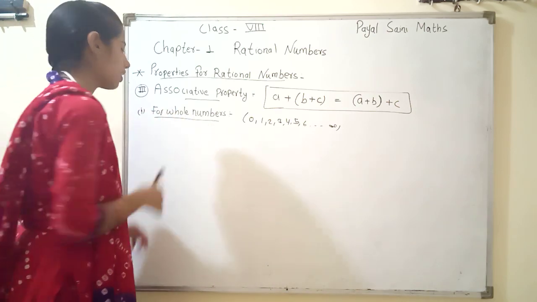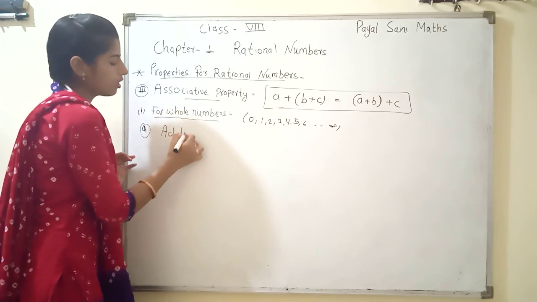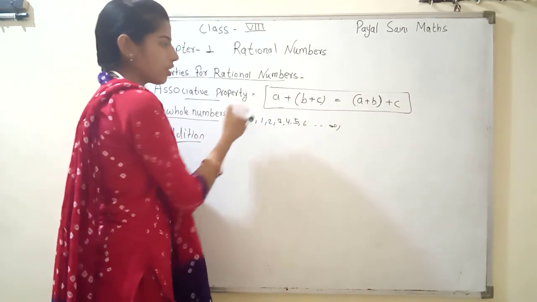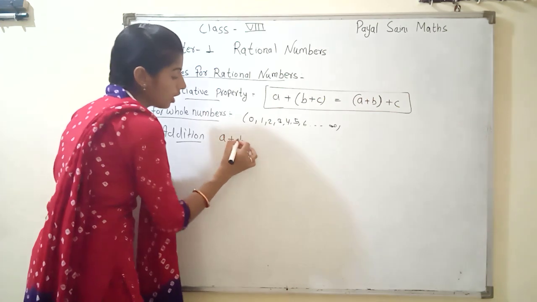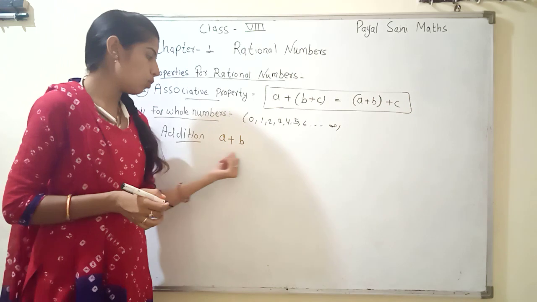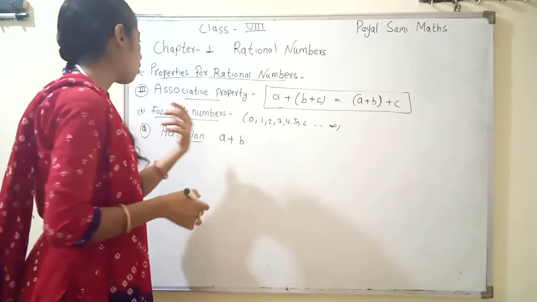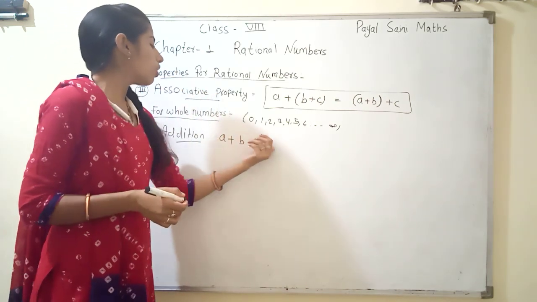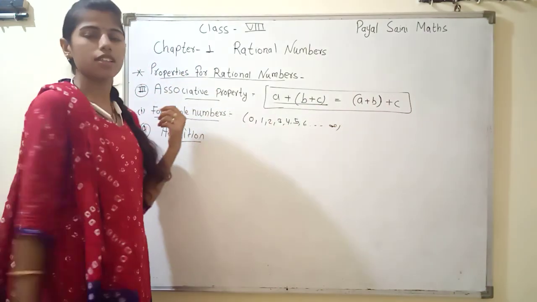First operation is A. A is addition. Addition of whole numbers, then we write here addition. For addition, we know it means only the plus sign, a plus b. In the last two properties we learned about only two numbers, two whole numbers, two integers and two rational numbers. But now in your associative property, what do we do? Without three numbers it is not possible.